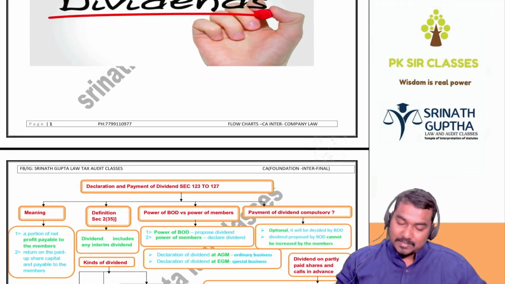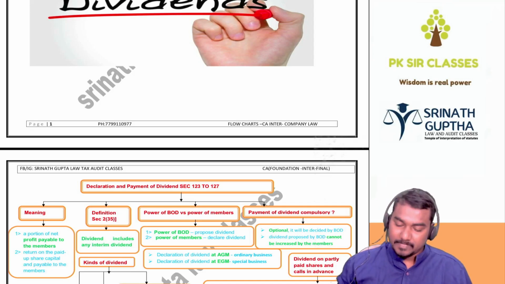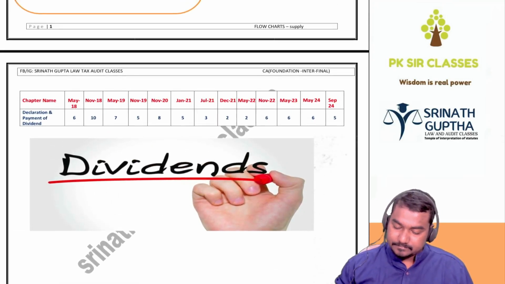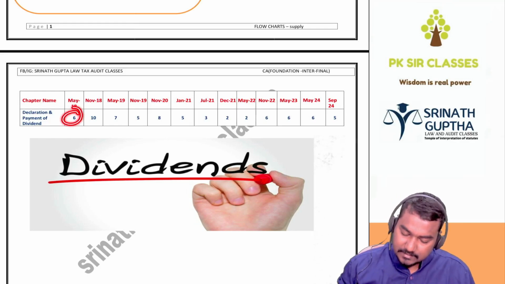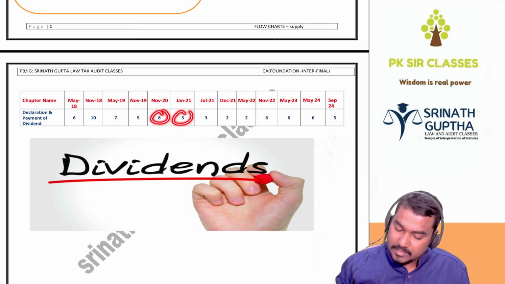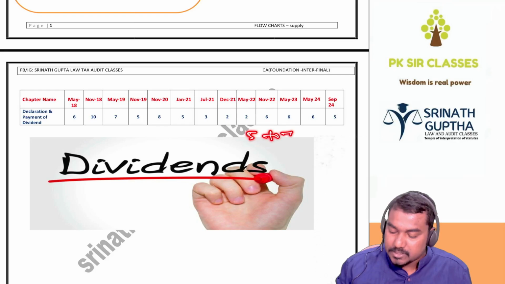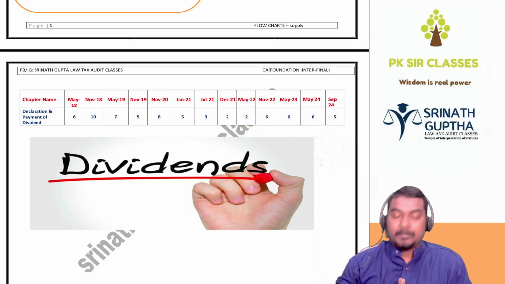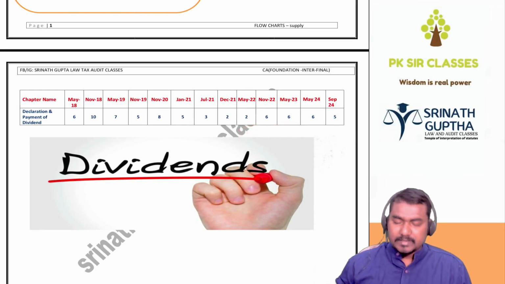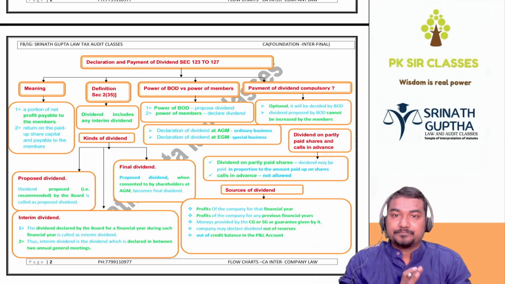Today we are going to revise the dividends chapter, covering sections 123 to 127. If you observe the previous exam question paper pattern, in every attempt he is asking one question: 6 marks, 10 marks, 7 marks, 8 marks, 5 marks. On an average, we can expect 5 to 7 marks from this chapter. So it is important from the exam point of view. Let us revise sections 123 to 127.